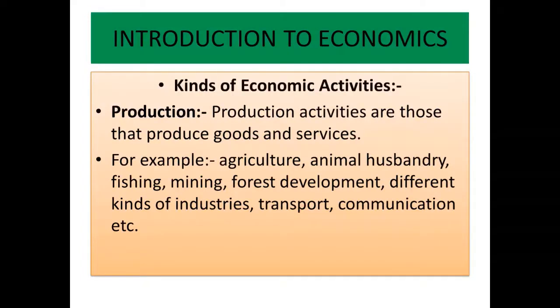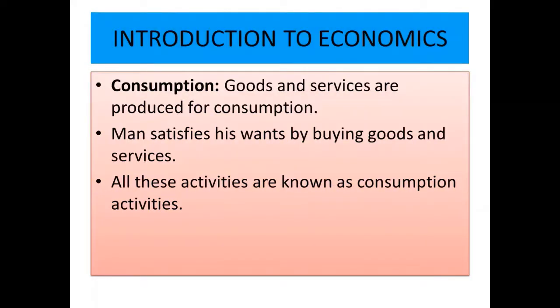Now let us learn about the kinds of economic activities. Economic activities are divided into four types. First one is production. What do you mean by production? Production activities are those that produce goods and services. For example, agriculture, animal husbandry, fishing, mining, forest development, different kinds of industries, transport, communication, etc. Goods and services are produced for consumption.